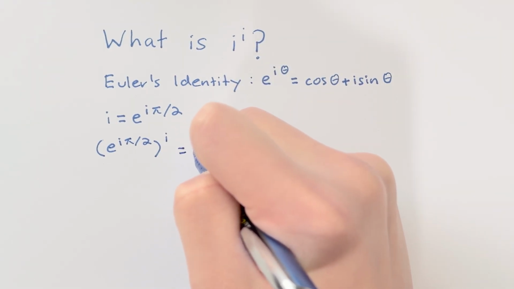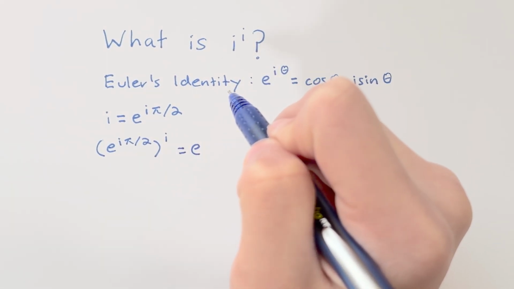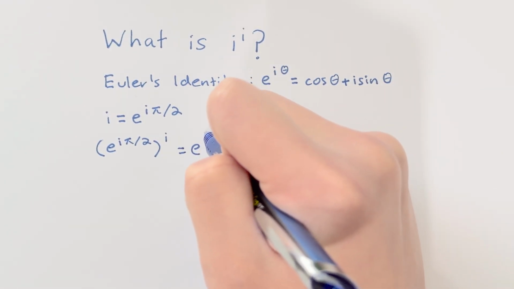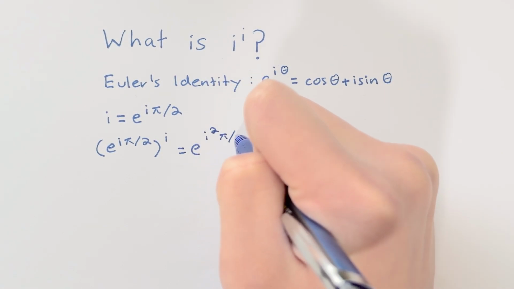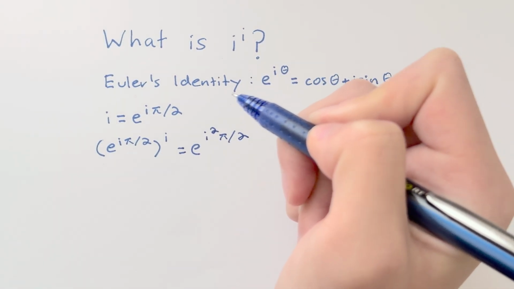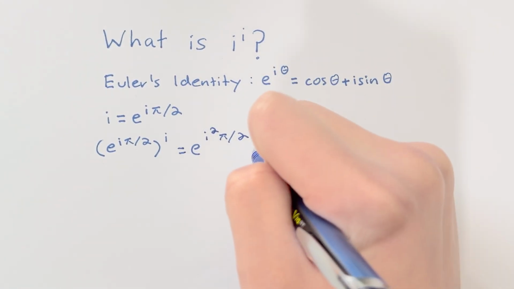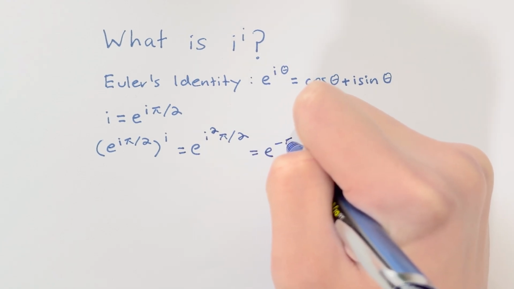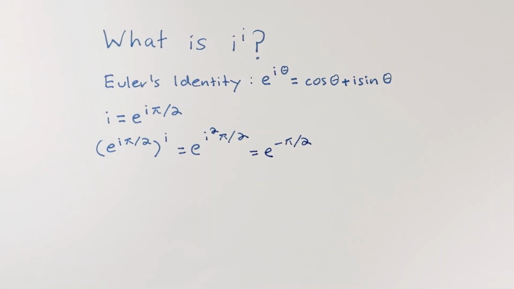So basically this will equal e to the power of i squared pi over 2. And we know that i is the square root of -1, so i squared is -1. So this will just equal e to the power of -pi over 2. And we see that the i disappears entirely. There are no more imaginary units left. No i, no complexity. Just e raised to the power of -pi over 2.